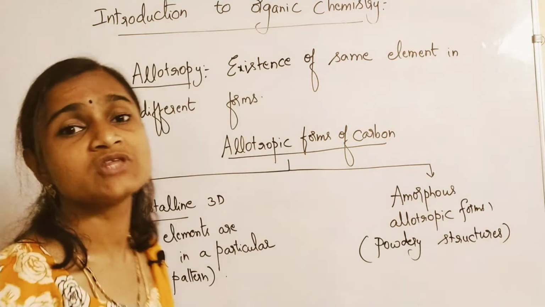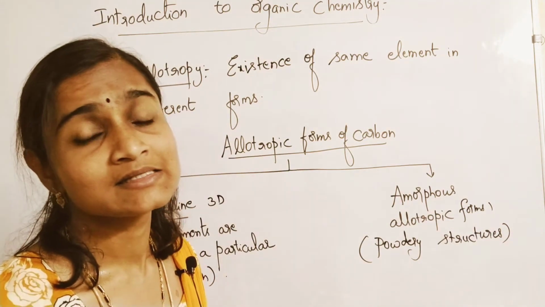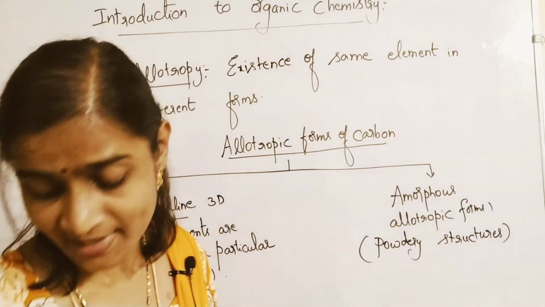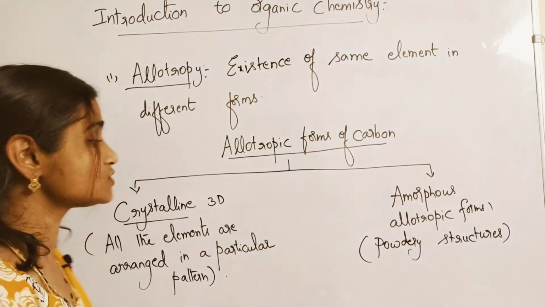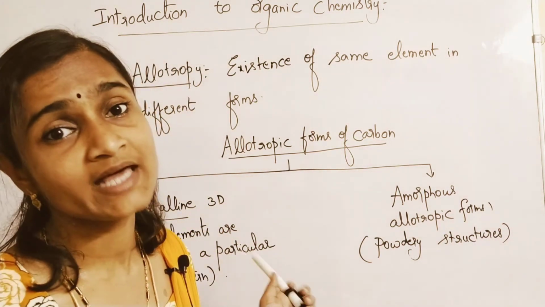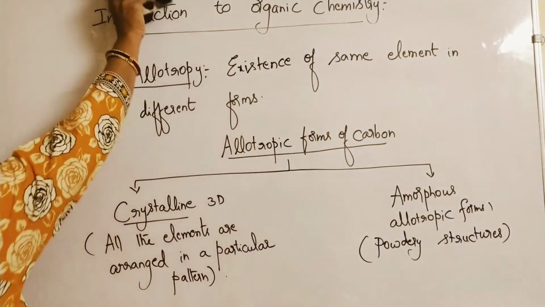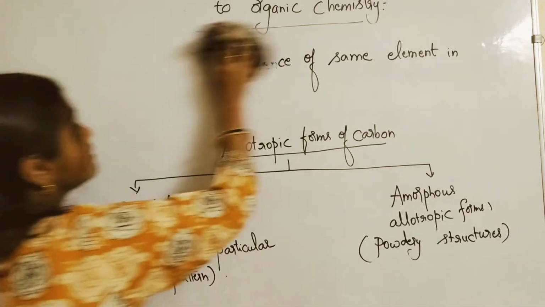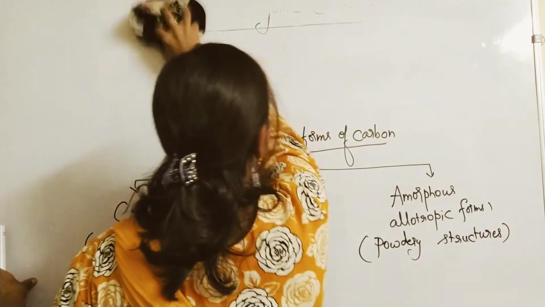Of course I am not saying that they are not hard, they are also hard, but still they are not so hard as crystalline forms. So let us learn certain examples for amorphous allotropic forms and then crystalline allotropic forms.